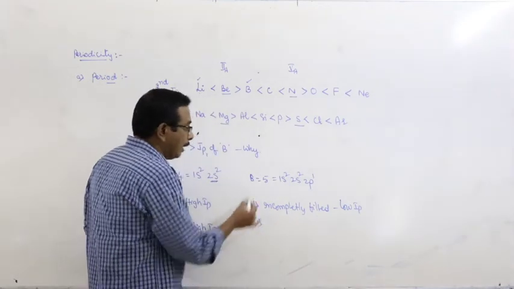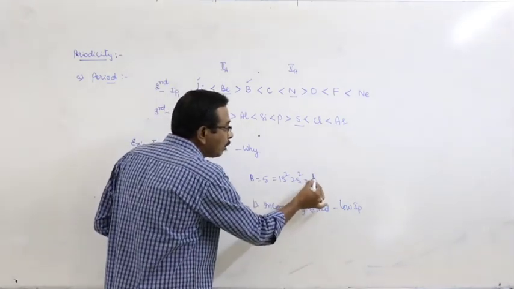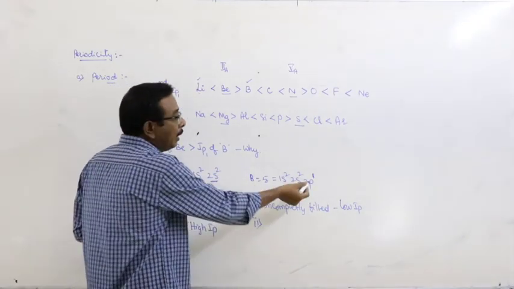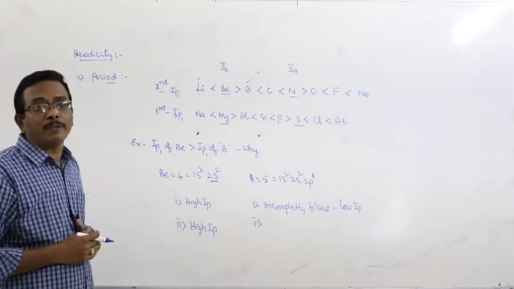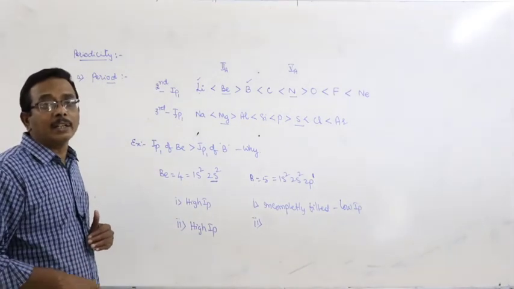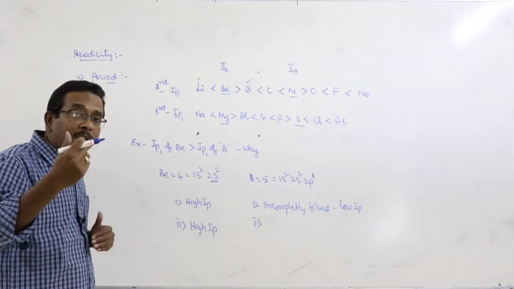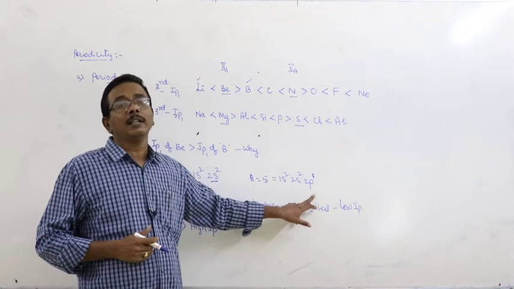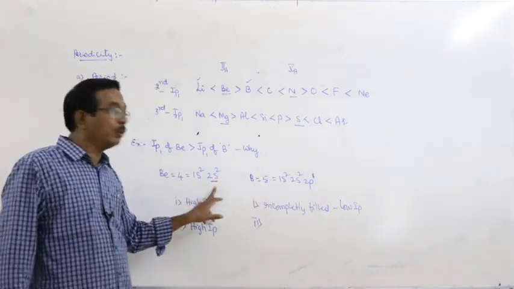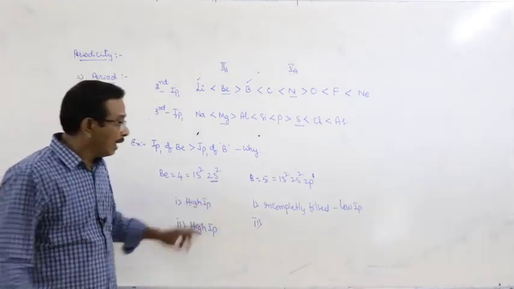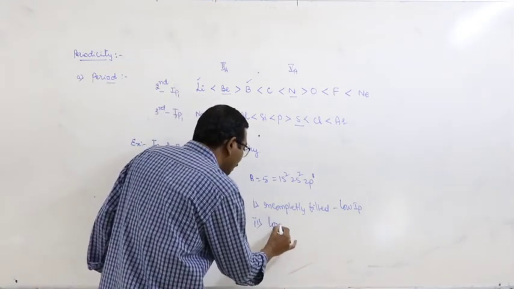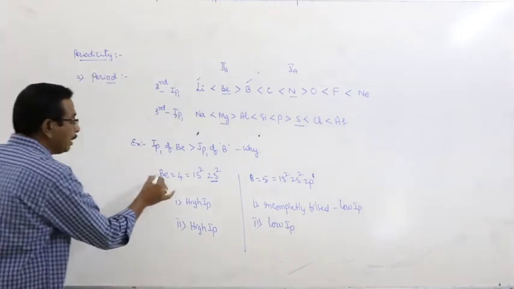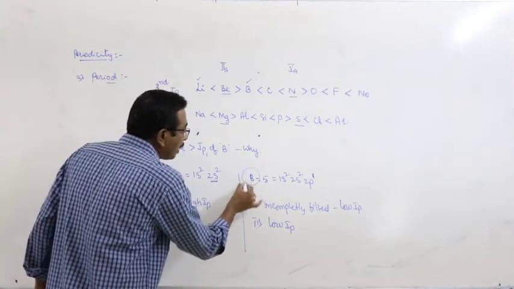Second one, in boron, the differentiating electron goes into the p subshell. Compared to the s orbitals, p orbitals have less penetrating power. They experience less nuclear attraction. Therefore, less energy is enough to remove the electron from the outermost p orbital compared to the outermost s orbital. As a result, boron has low IP value. These are two types of explanations. This is beryllium point of view, this is boron point of view.